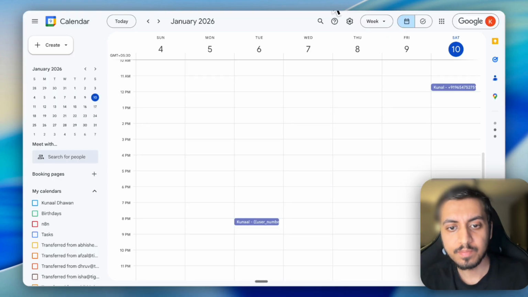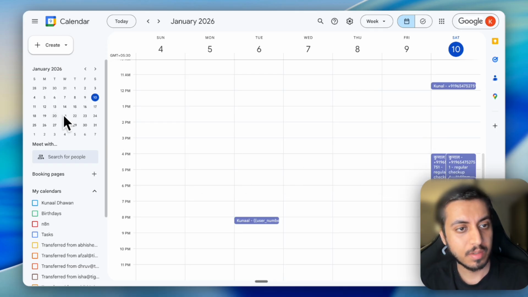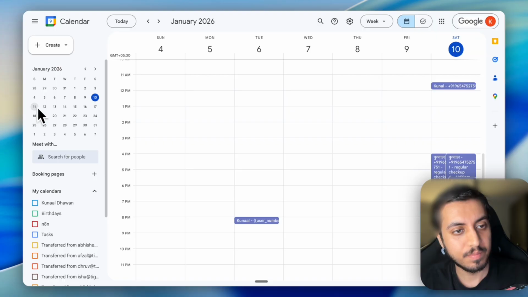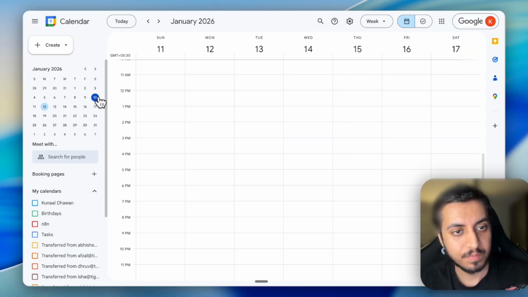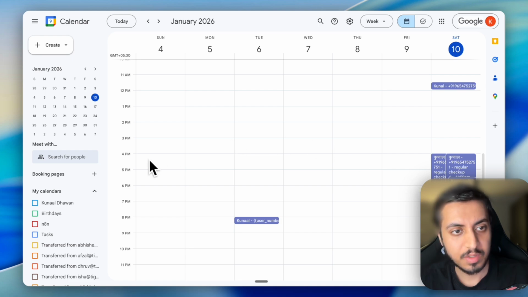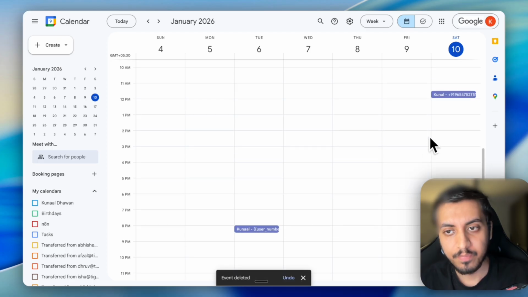Hey, my name is Neha. Welcome to Integrity Dental. How can I help you? Hey Neha, I'm actually looking to book one appointment. Great. May I please have your name for the appointment? So my name is Kunaal. Thank you, Kunaal. Could you please tell me your location or area? I'm coming from Bangalore. Thanks for sharing, Kunaal. What is the reason for your appointment? Is it a regular checkup, cleaning, root canal, or something else? Just a regular checkup. Perfect, Kunaal. When would you like to schedule your checkup? Please suggest a preferred date and time.